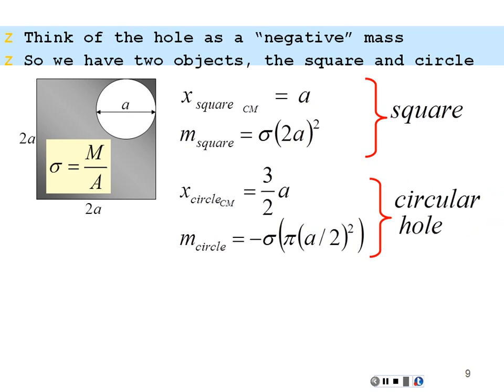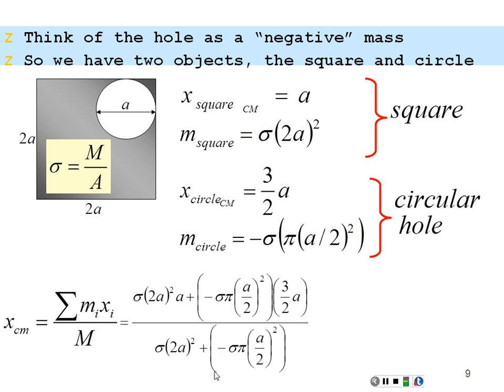If we find the center of mass of these two objects, we would find the location of the center of mass of the combined object. So we're just going to use our summation: one mass times location plus the other mass times location, over the total mass of the system.